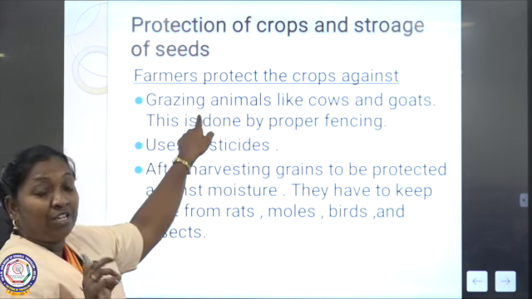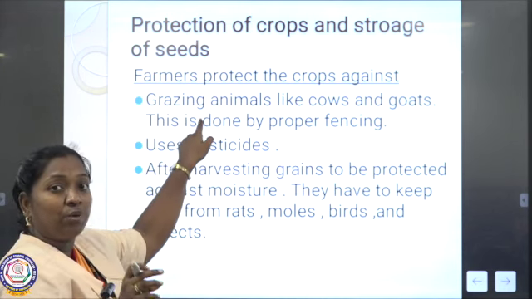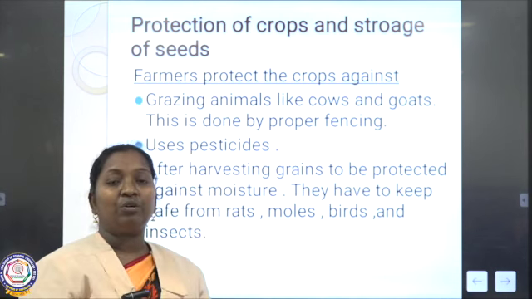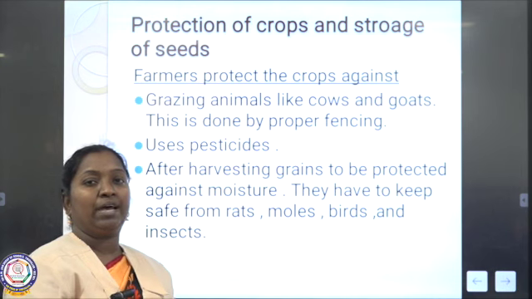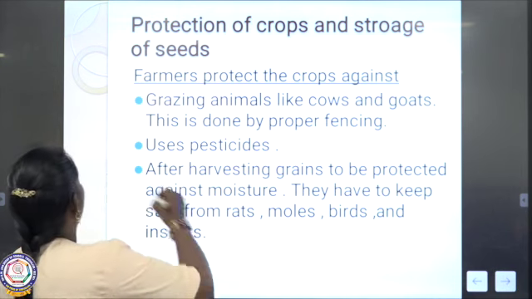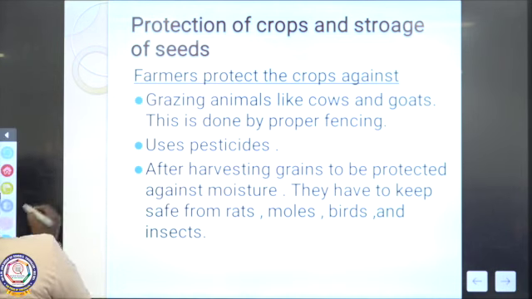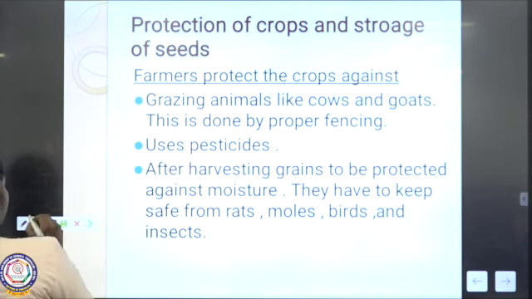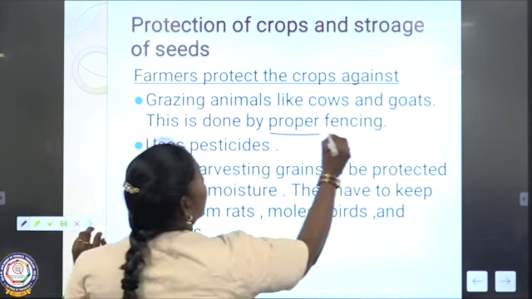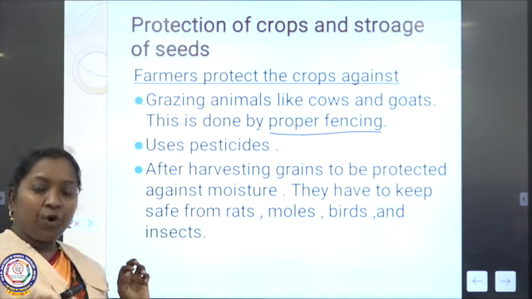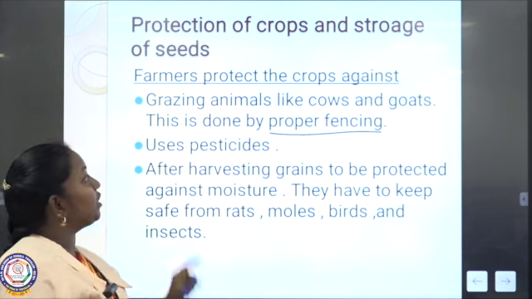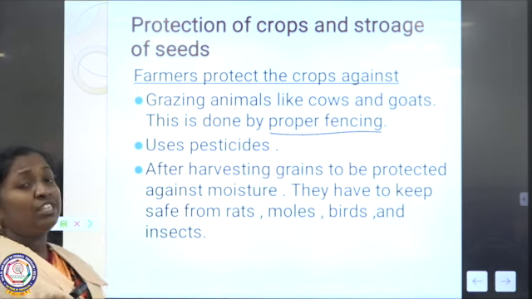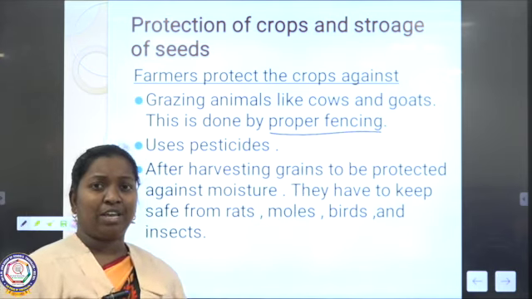First, they have to protect the seeds, crops and plants from grazing animals like cows and goats. How do they protect these plants? Through proper fencing. By proper fencing, they are protected from cows, goats and some other animals. Next, they will use pesticides.